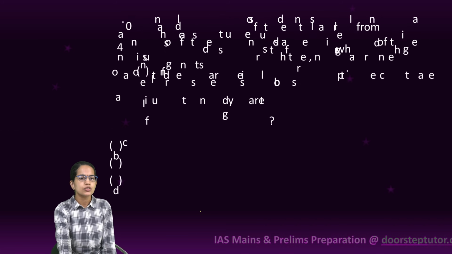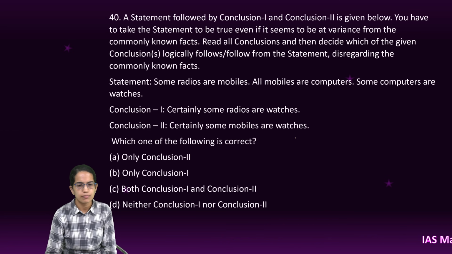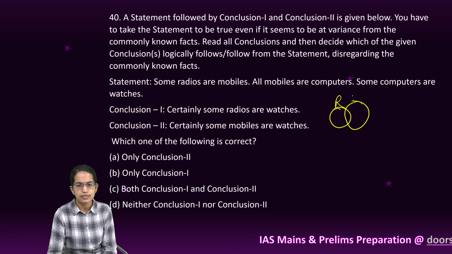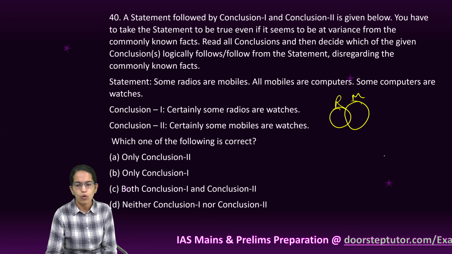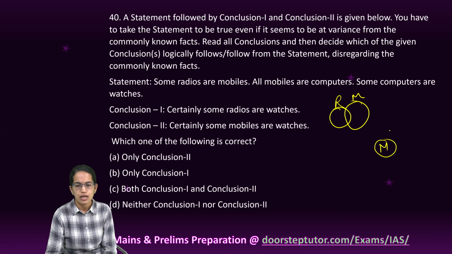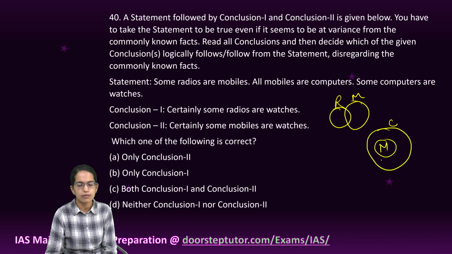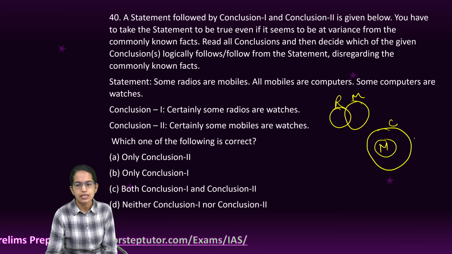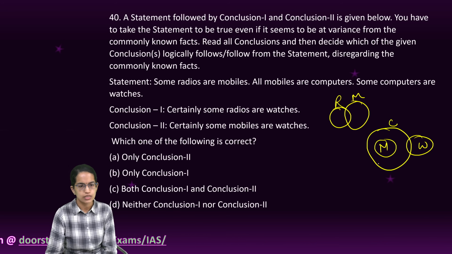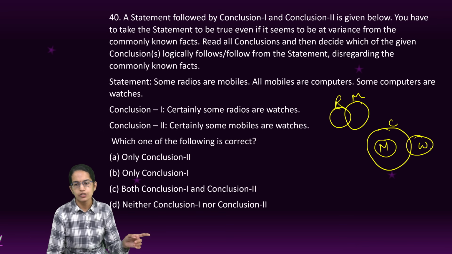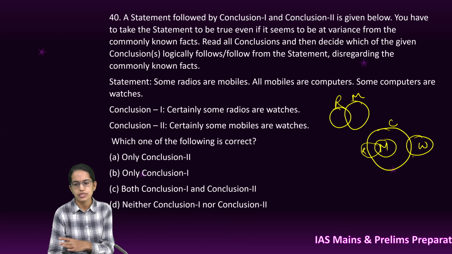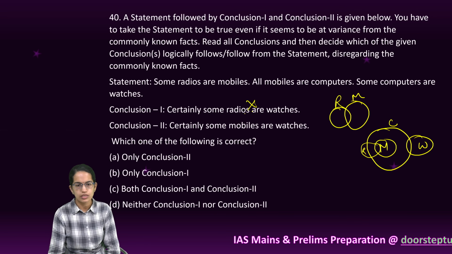Okay, the last question is again a question based on a very simple concept. So some radios are mobiles. Then I say all mobiles are computers. So mobile within the bigger loop of computer, and some computers are watches. Certainly some radios are watches, not at all. Because radios and watches, I can have radio as an intersection here. Okay, so in this case radios are not watches, so this is wrong.